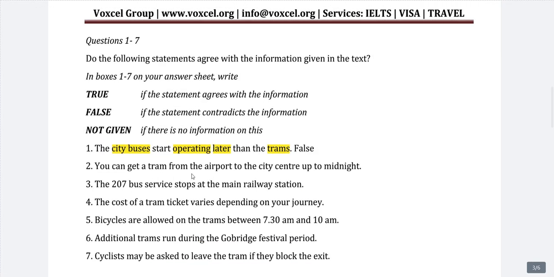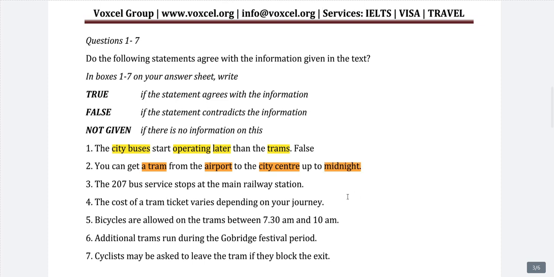You can get a tram from the airport to the city center up to midnight. The information is saying that we can get a tram from the airport. Let's differentiate here with the color. Just a second guys, sorry about that. So you can get a tram from the airport to the city center, up to midnight. Up to midnight you can use this particular service.